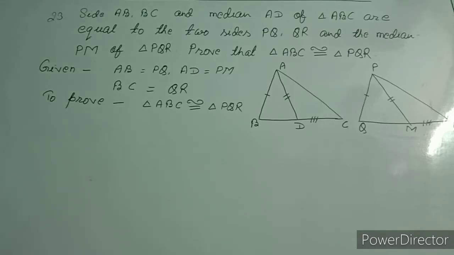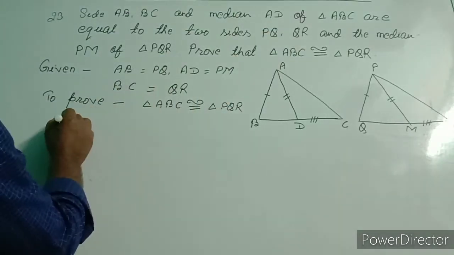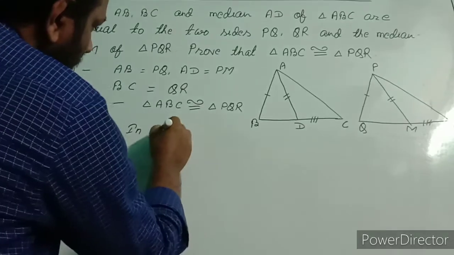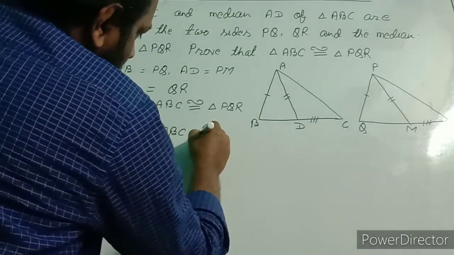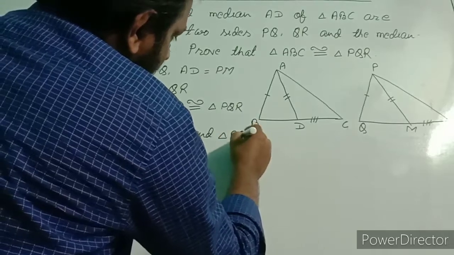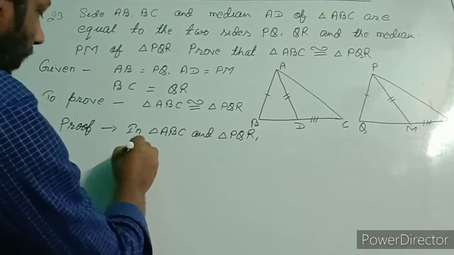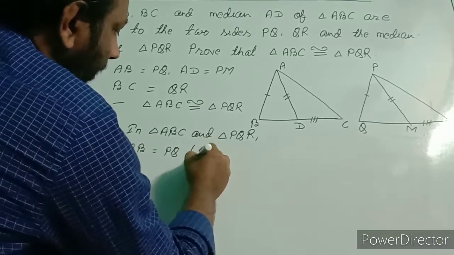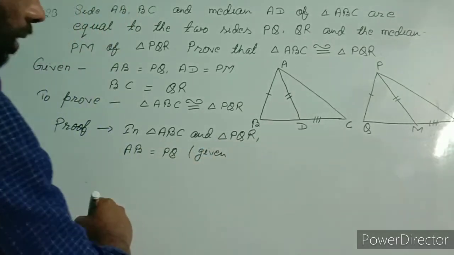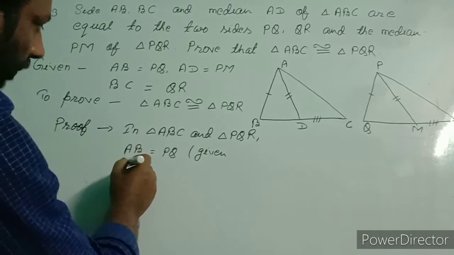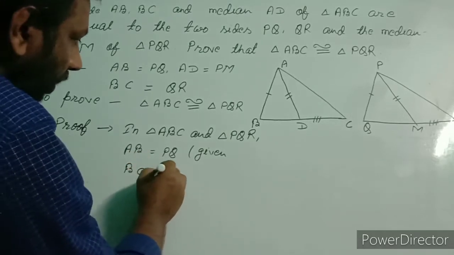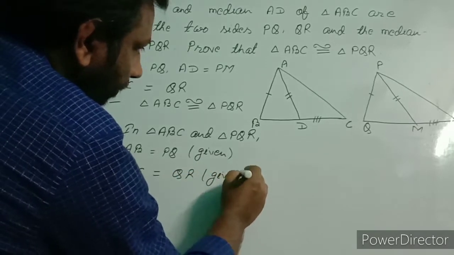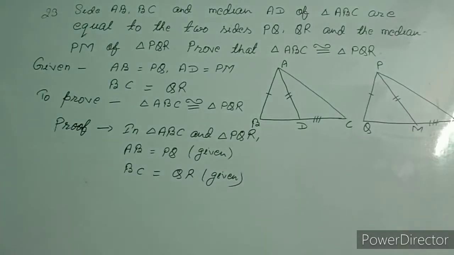So for that we will go in these two triangles. Proof: in triangle ABC and triangle PQR, AB equal to PQ, given, and BC equal to QR, this is also given, and third condition is not given.